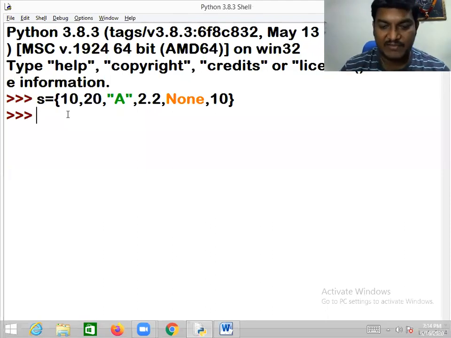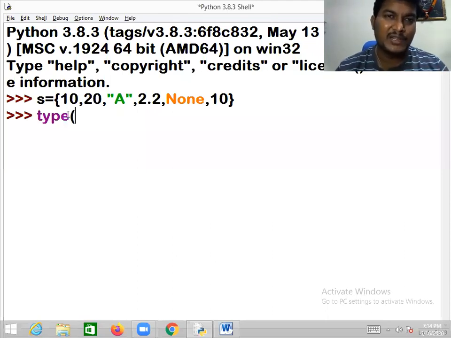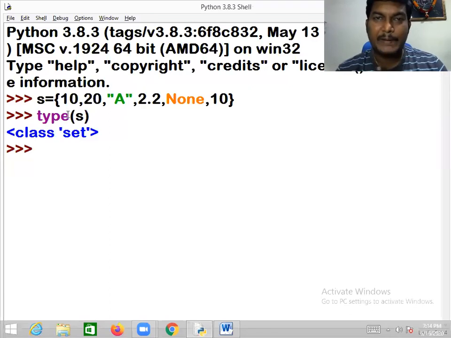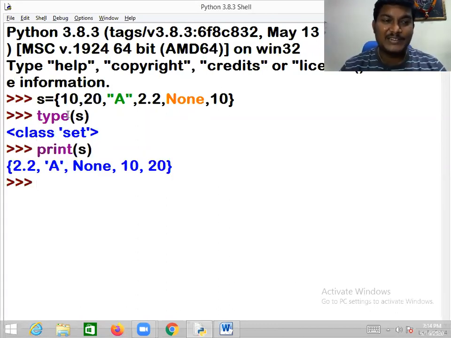You can see on my screen. Type of set is class set. So what is the value? Please kindly notice it. What is the order you inserted? 10, 20, A, 2.2, None, 10. But what is the order you got? 2.2, A, None, 10, 20. Have you seen that? Insertion order is not maintained. By chance, if you notice the insertion order, that's our good fortune.